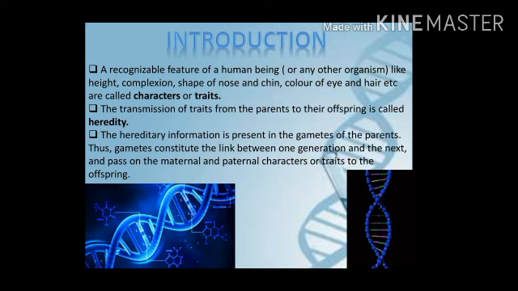How is the gamete formed? The gamete is formed when male cell and female cell come together. The male sperm cell and the female ova, when they come together, they combine and they form a gamete. Thus, gametes constitute the link between one generation to the next. When the parents' cells are coming and mixing with each other, then they form a gamete.